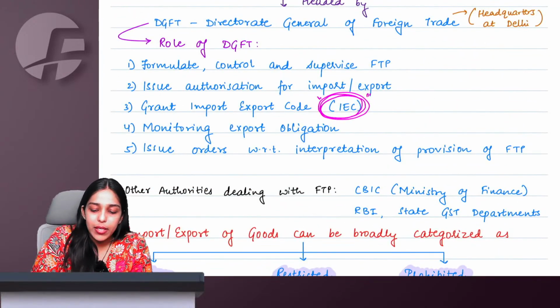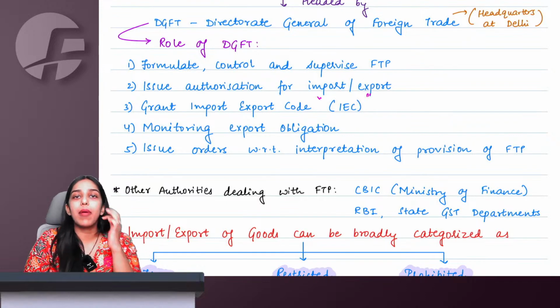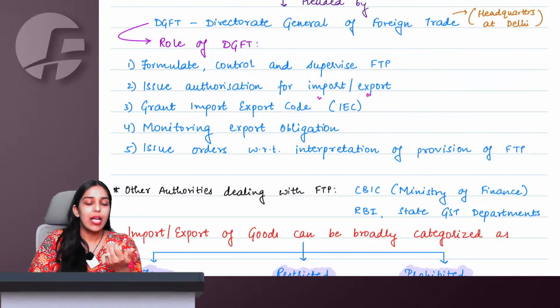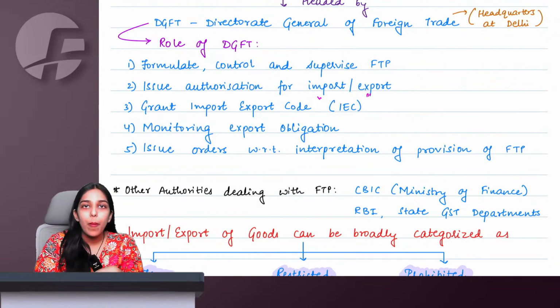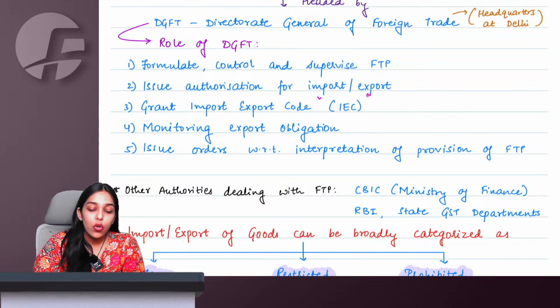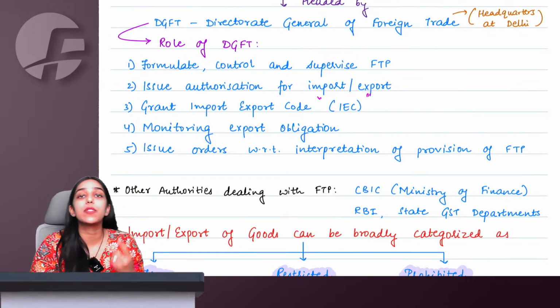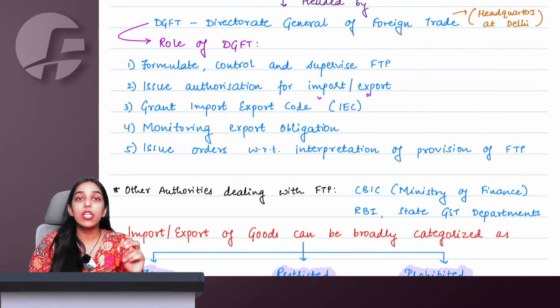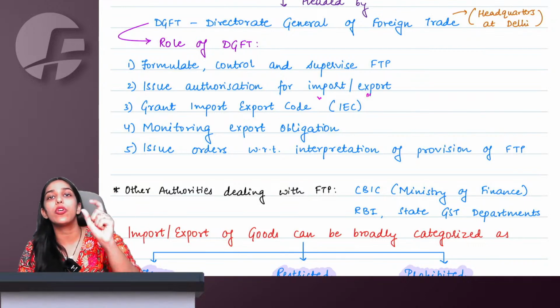Monitoring export obligation. What is export obligation, ma'am? See, you get a lot of benefits for exporting. Like in GST, we have seen you get refunds, you get some duty drawbacks, you get remissions, you get a lot of benefits, incentives from government if you export. But who will monitor whether you have actually exported or not? Whether you have actually exported within the given time or not? Whether you have actually exported for the amount you were told to export or not?